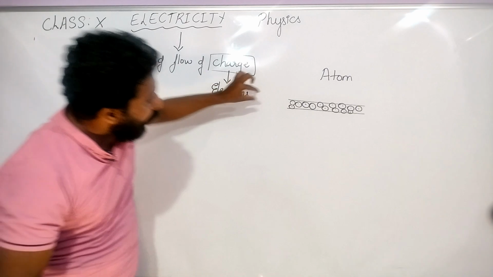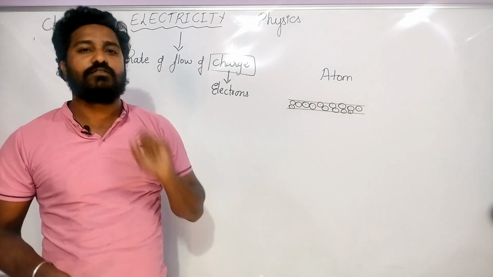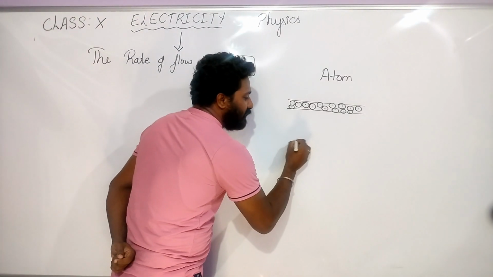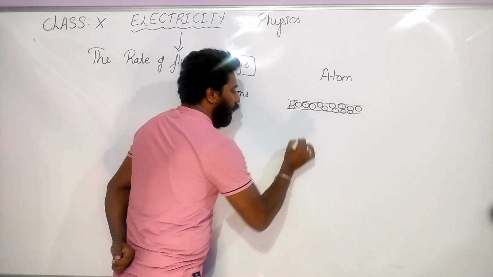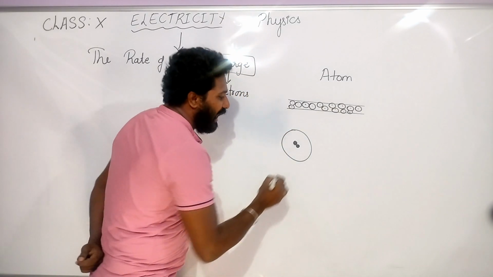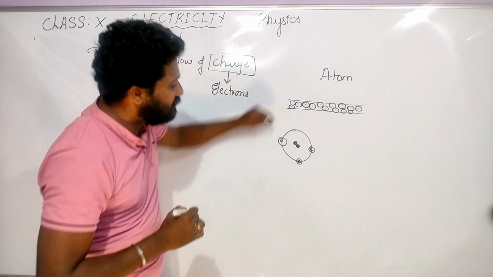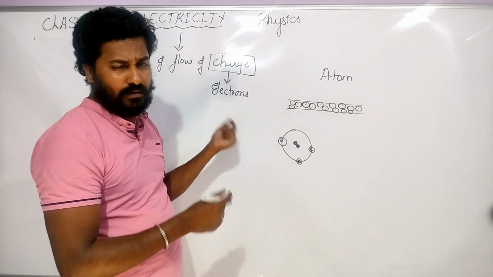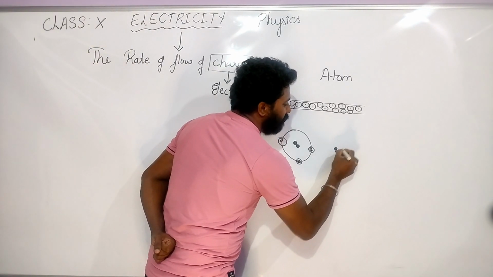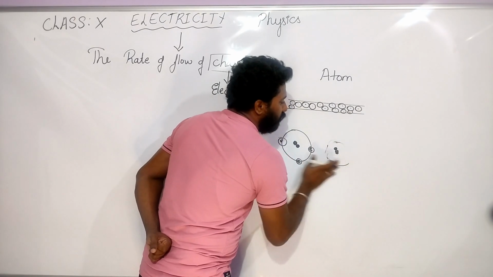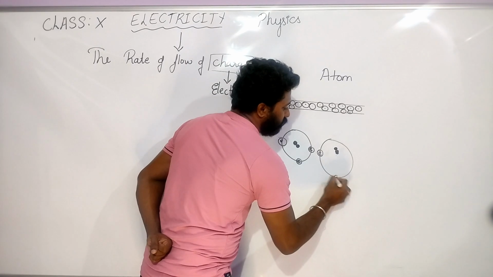Did you understand? It contains atoms. In an atom, what are the three major things you know? Which are they? First is the proton. The next one is the neutron. And around this, there will be electrons. So this is one atom. I will take another adjacent atom. Same things will be there: proton and neutron, surrounded by electrons.